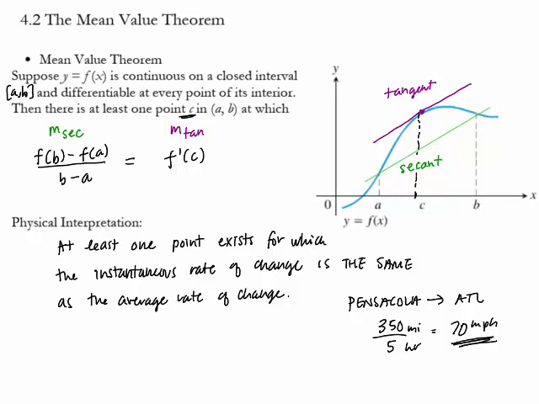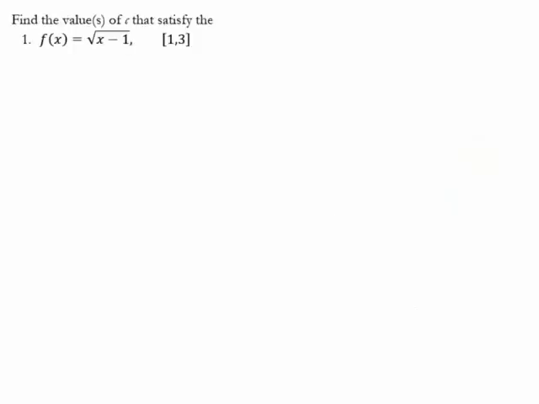Now the mathematical part comes next. Mathematically, or algebraically, our job now becomes to find this point such that the slope of the secant equals the slope of the tangent. We want to find out where that happens. So that's our job in this section. To do that, we have to cook up the slope of the secant over this interval, and then find the slope of the tangent and solve for the value of c that will satisfy this equation.